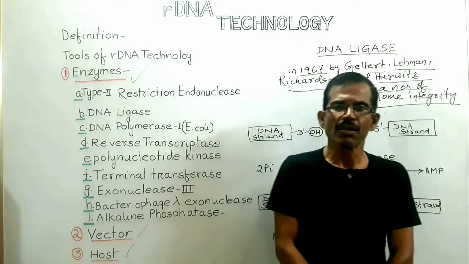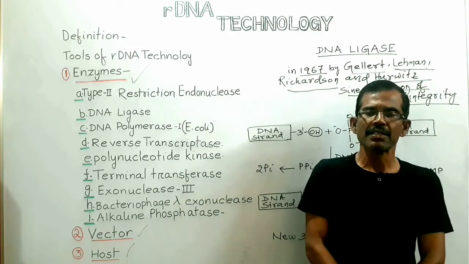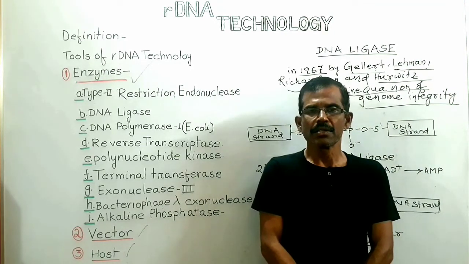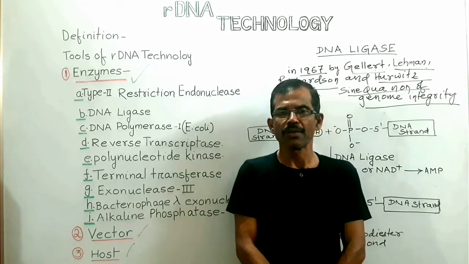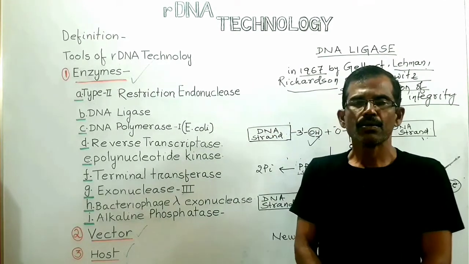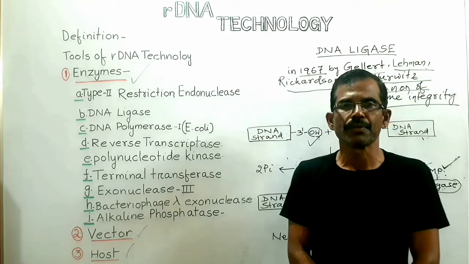For the process of ligation, the enzyme DNA ligase requires an energy source. The energy source is ATP in bacteriophage and in eukaryotes, whereas in prokaryotes, NAD+ is the source of energy. Now we shall discuss about the mechanism of ligation.